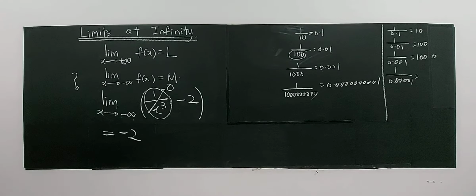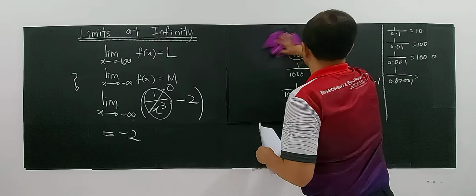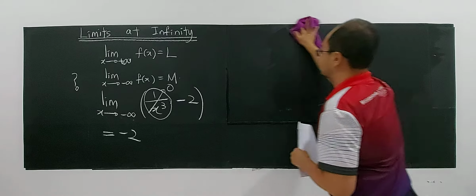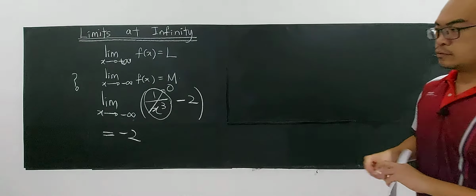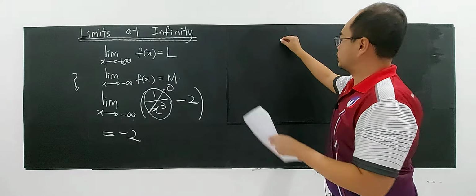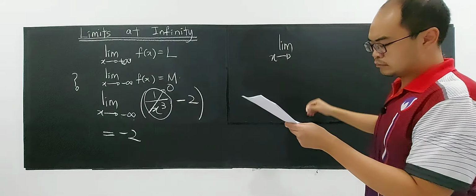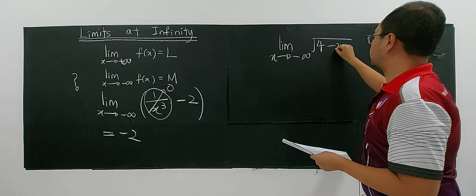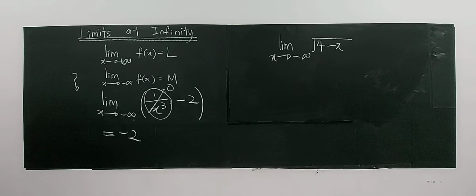I give you some cases again now. For example, what happens when I evaluate the limit as x approaches negative infinity of the square root of 4 minus x? What happens when you evaluate this limit?